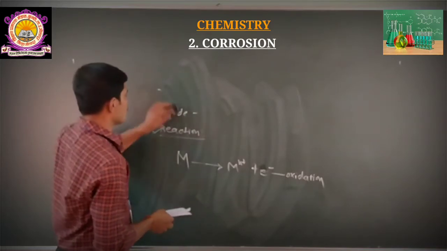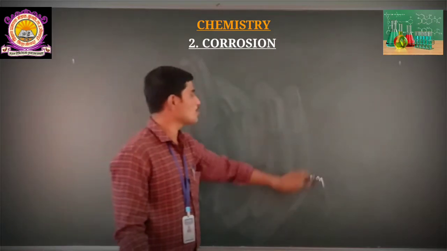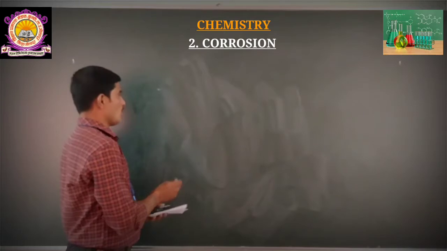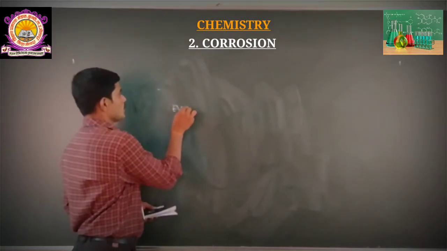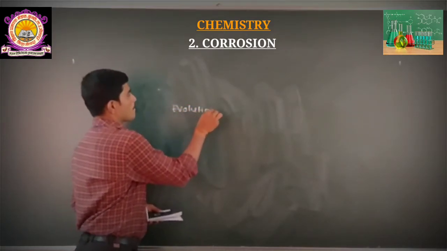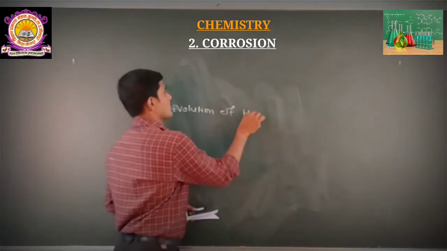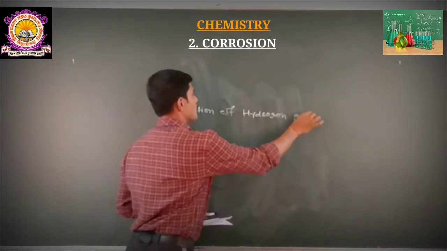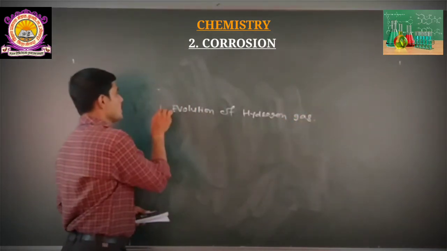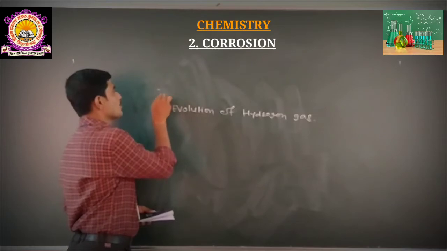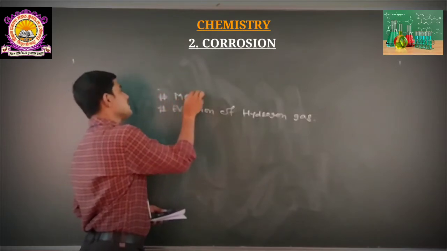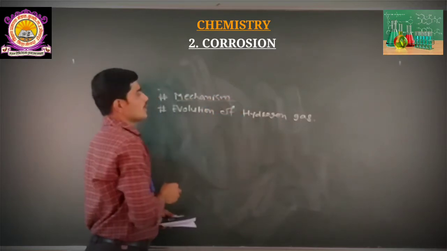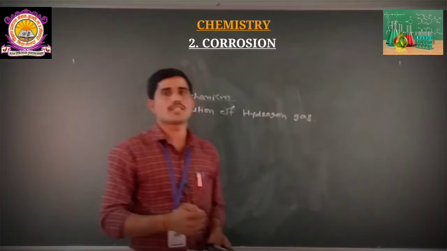At the same time, the evolution of hydrogen gas takes place. In this concept we are going to understand the mechanism of how this hydrogen gas is evolved by electrochemical corrosion.